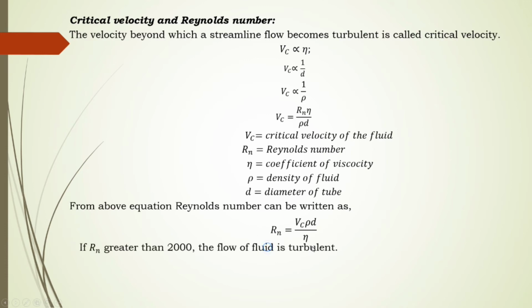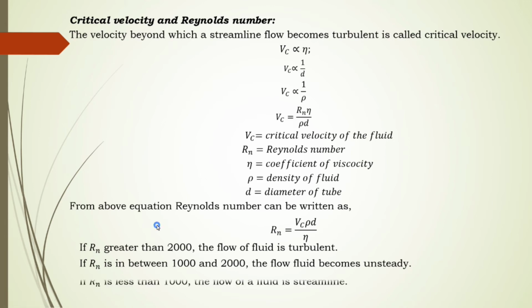As we know, the main thing is this: if the Reynolds number is greater than 2000, the flow is turbulent, and if the value Rn is in between 1000 to 2000, the flow of the liquid becomes unsteady, means it is in between steady and turbulent. And when Rn is less than 1000, the flow of the liquid is a streamline kind of flow, and hence we have the viscosity relation.